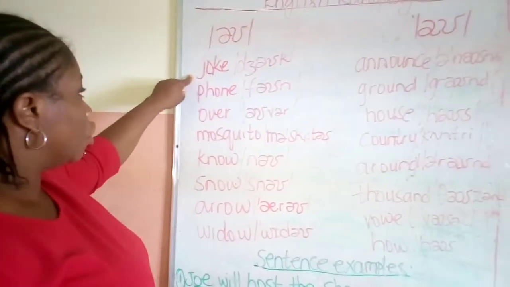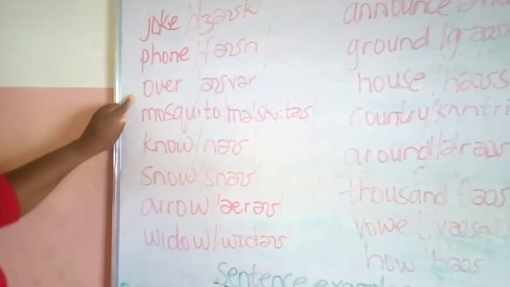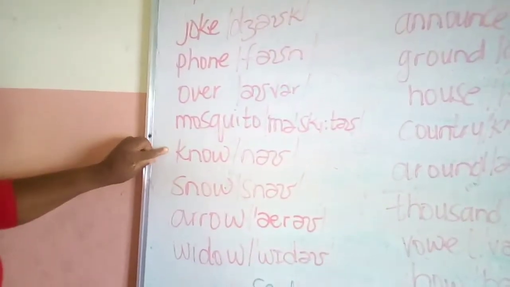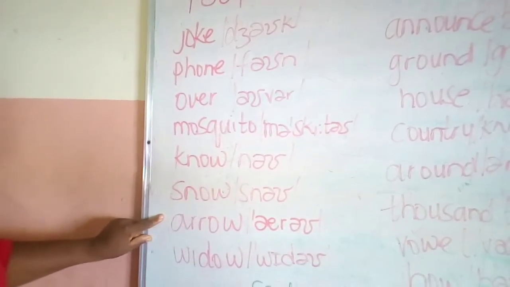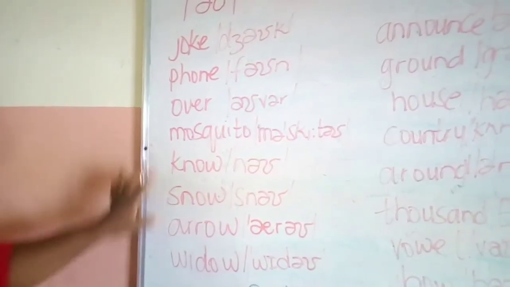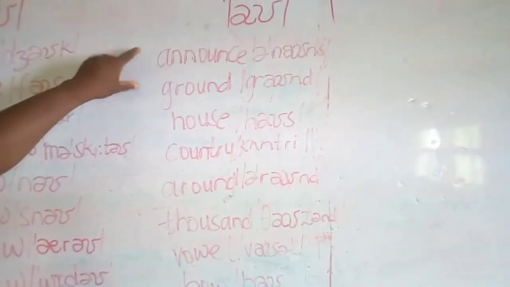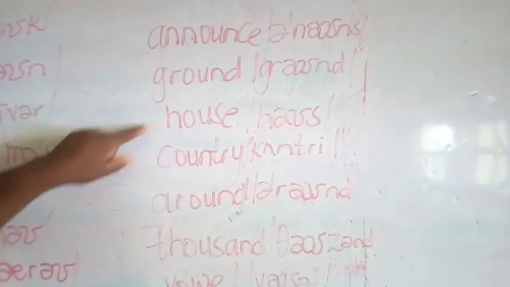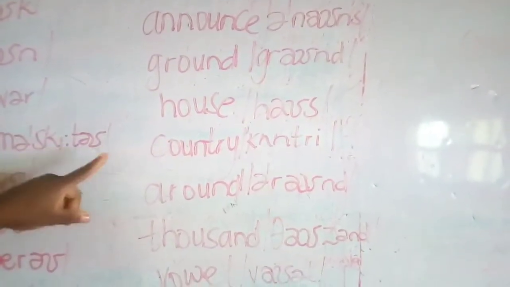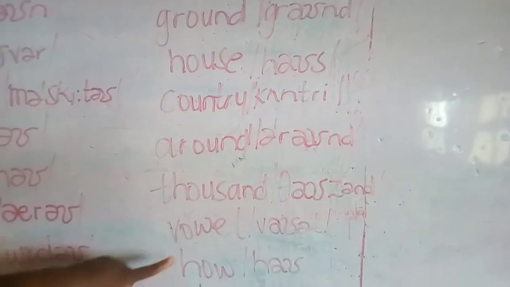Now let's look at word examples for the sound O. We have joke, phone, over, mosquito, no, snow, arrow, widow. On this side, examples with ow, we have announce, ground, house, country, around, thousand, vowel, ow.